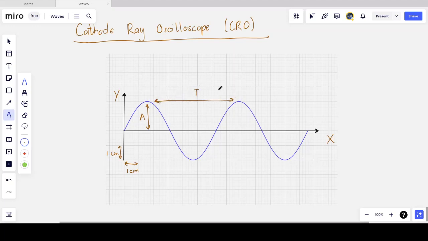And so the time, the distance between two successive peaks, if I measure the time, will give me the period. But another important quantity is this value that goes from the crest to the trough, and we call this the peak-to-peak value. Generally, it's voltage, since we usually have on a CRO the y-axis giving us voltage.